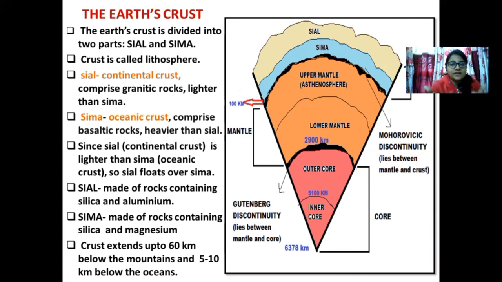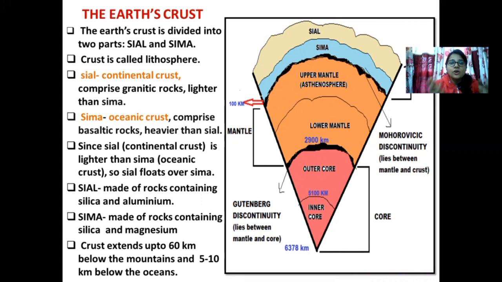Now let's equate this with visiting the coastal area. When you visit the coastal area, or when you go for tourism, or when you are a tourist in a particular coastal area, you stay in a hotel and then you go to the beach area for bathing purposes. So when you stay in a hotel, that hotel is a part of your continental crust because it is built on the land. The moment you go to the water body, it is a part of the oceanic crust. Now imagine you are staying in a hotel and there is an ocean. Is the ocean below the hotel or above the hotel? Obviously, the ocean is below the hotel.